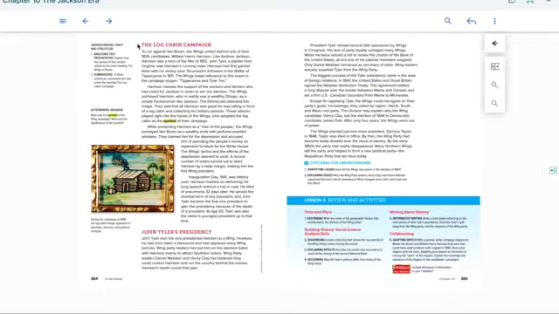Inauguration Day, 1841, was bitterly cold. Harrison insisted on delivering his long speech without a hat or coat. He died of pneumonia 32 days later. He served the shortest term of any president, and John Tyler became the first vice president to gain the presidency because of the death of a president. At age 50, Tyler was also the nation's youngest president up to that time.